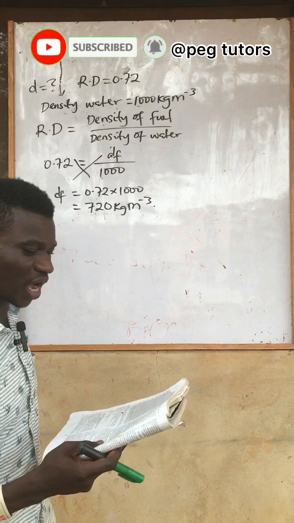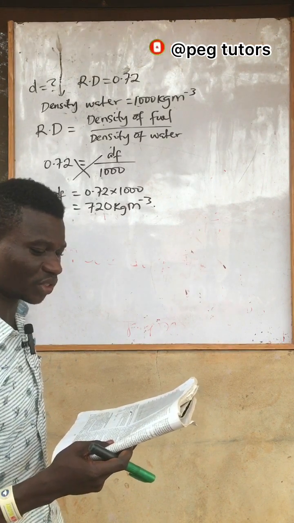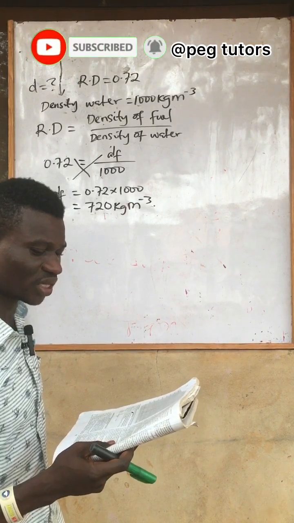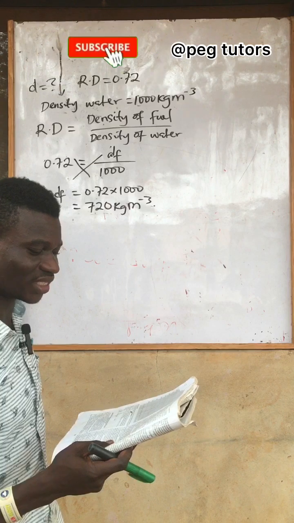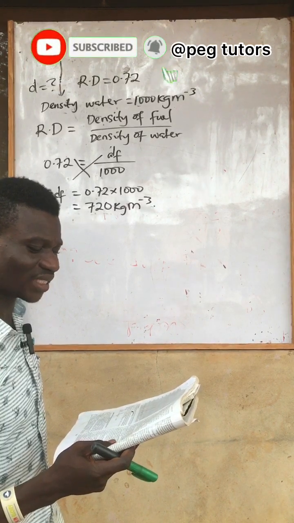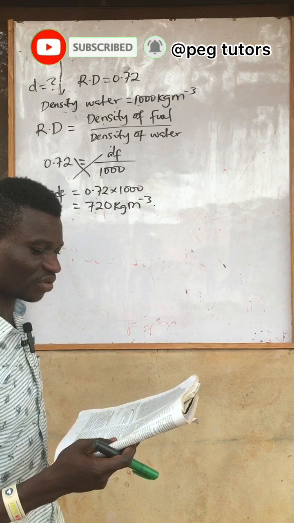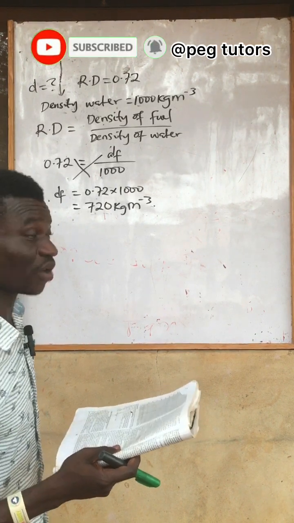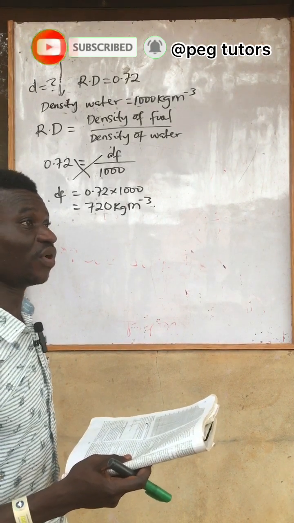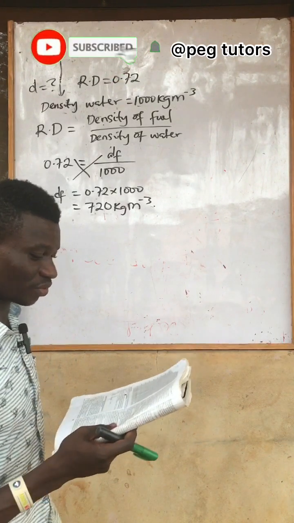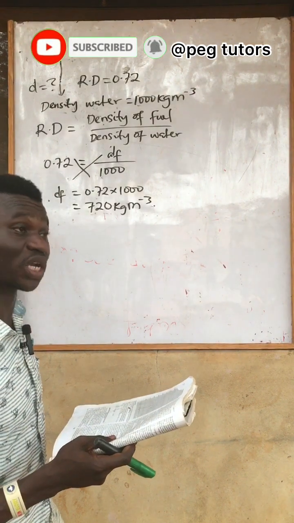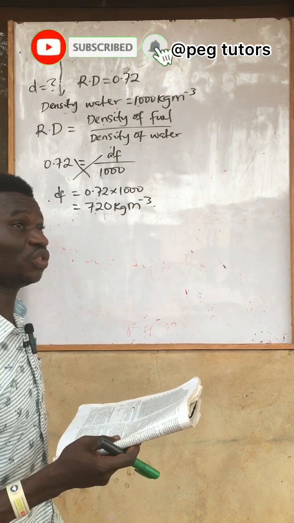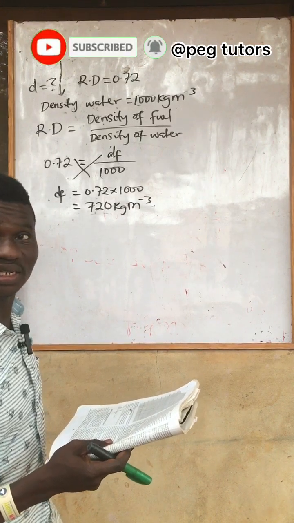Now, number 7, two cars X and Y traveling in opposite directions along the same highway at uniform velocities of 110 km per hour and 90 km per hour respectively pass each other at a certain point. The velocity of X relative to Y at the time they pass each other is what? Now, for relative velocity, if objects are moving in the same direction, you subtract their velocities. But if they are moving in opposite directions, you add their velocities.